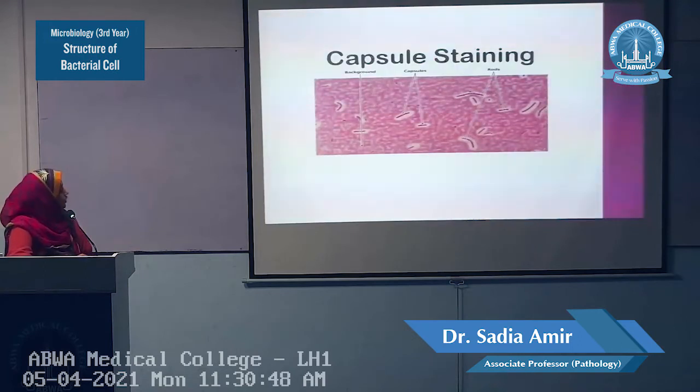In this slide also shown the capsular staining. This is the bacteria and this is the hollow clear area, this is the capsule and this is the background. So these are the rods and capsulated bacteria. Rods, maybe Klebsiella pneumoniae, maybe any other bacteria.